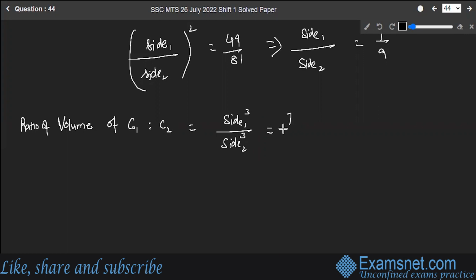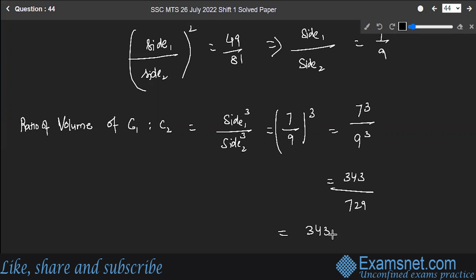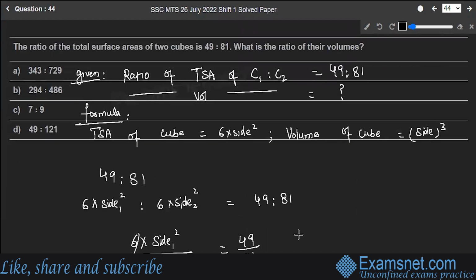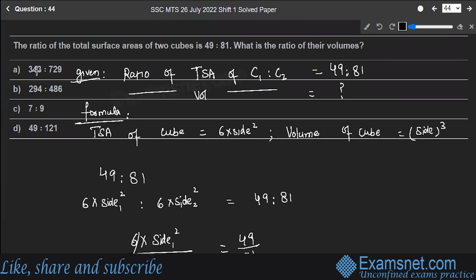So what is the side 1 to side 2 ratio? 7 upon 9. What is 7 cube? It is 343 and 9 cube is 729. So 343 is to 729 is the required ratio and our answer to the question. Option A is the correct answer.